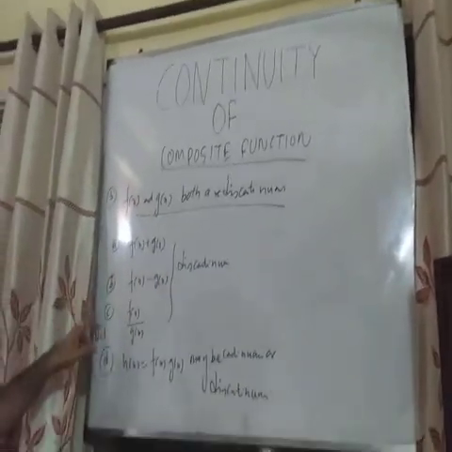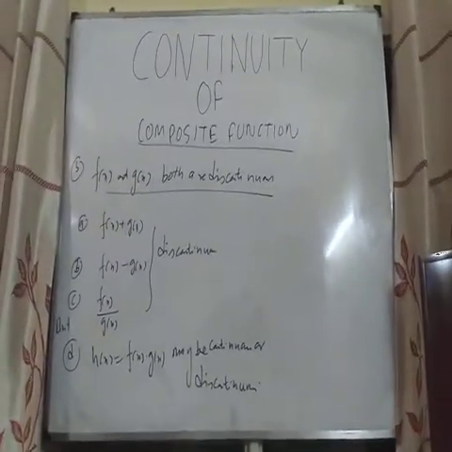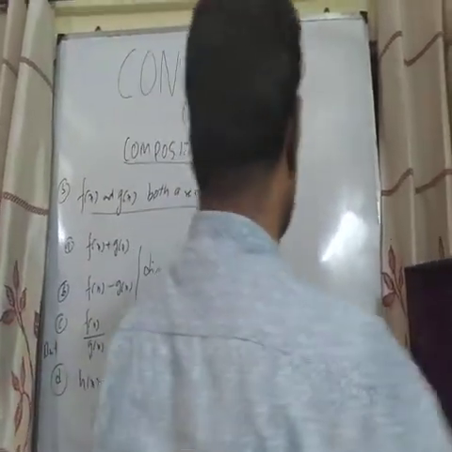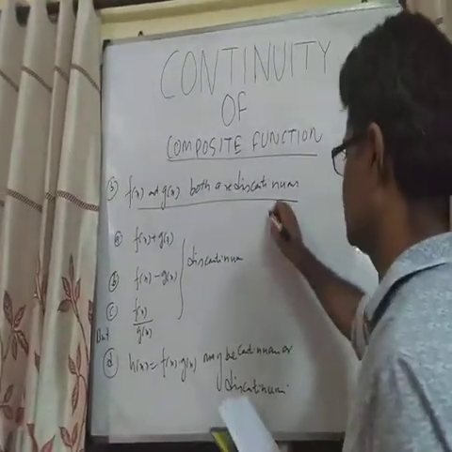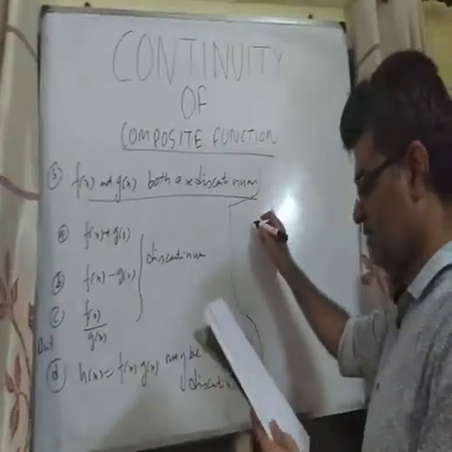So these three will be discontinuous, but the fourth case, h(x) equal to f(x) into g(x), may be continuous or discontinuous. Now we have an example.